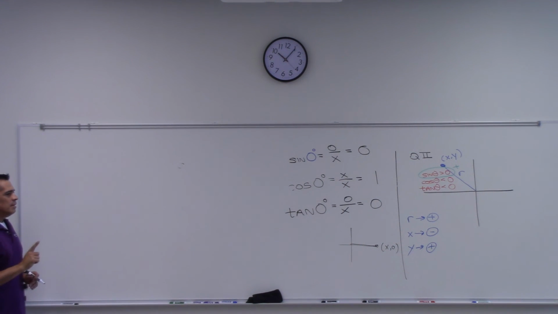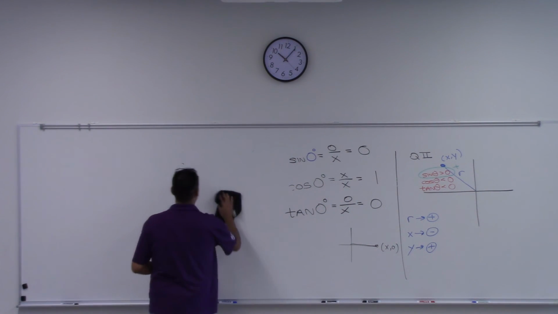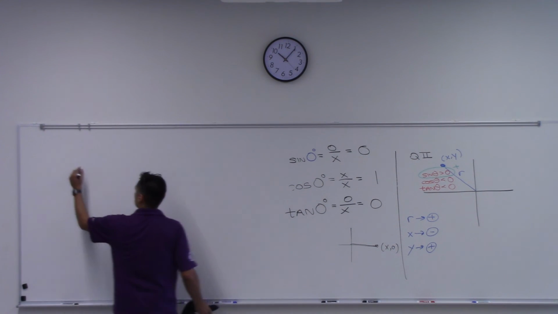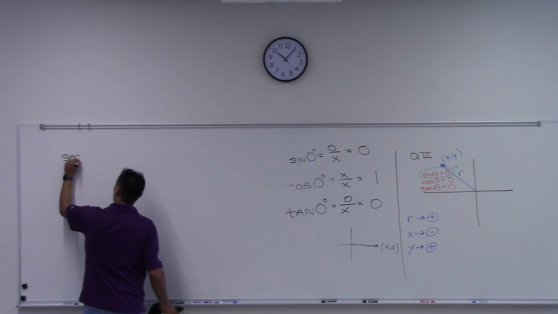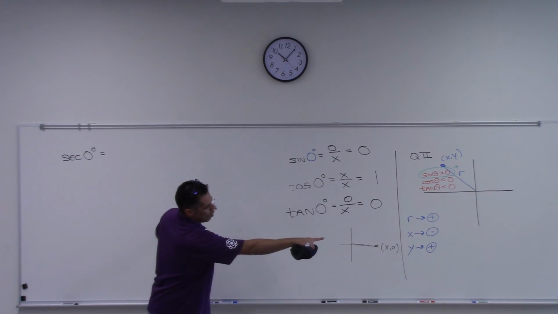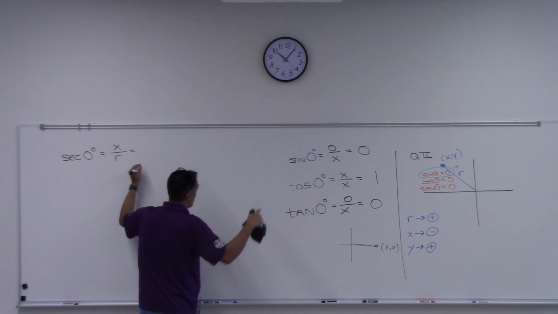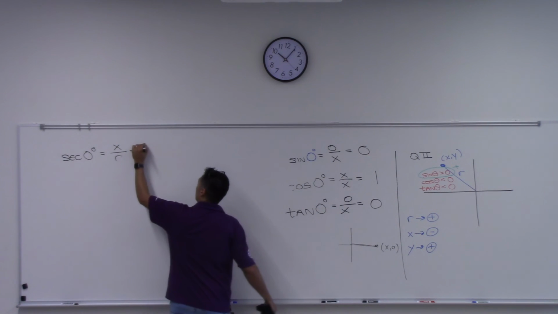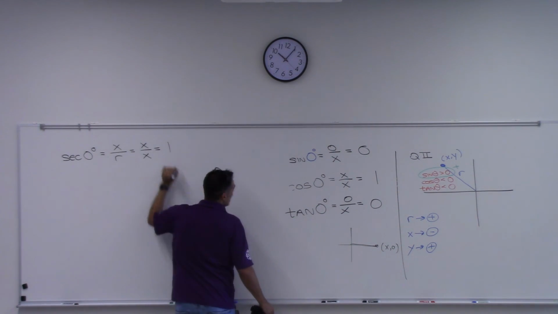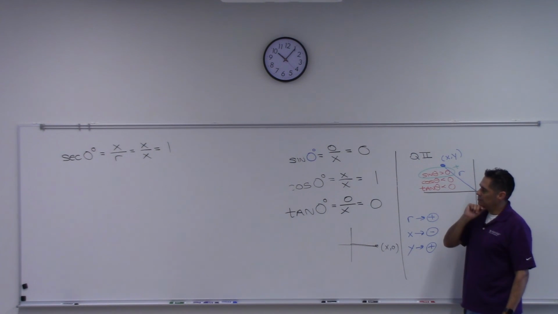What's the next one? Cosecant was undefined. What about secant? Secant of 0 degrees is going to be 1, right? Because it's the x-coordinate divided by the r, but for our particular picture here, that's just x over x, so that's 1. Hey, do y'all see that? Maybe it's obvious to you now.